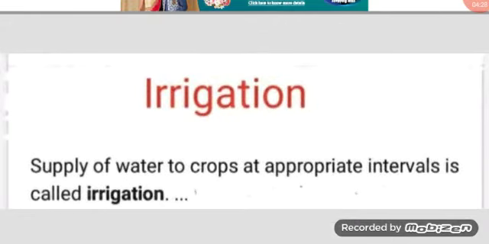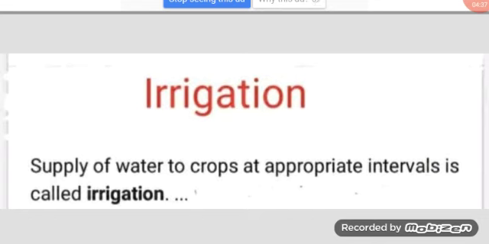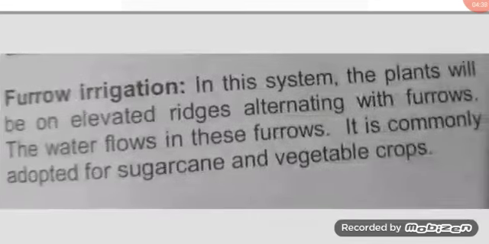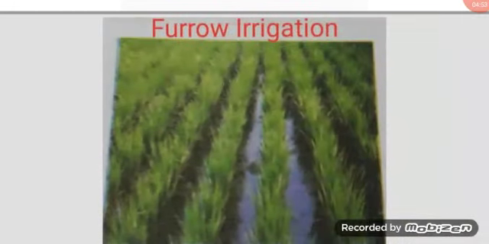Next one is irrigation. Supply of water to crops at appropriate intervals is called irrigation. Now let us see some types of irrigation. First one is furrow irrigation. In this system, the plants are on elevated ridges alternating with furrows. The water flows in these furrows. It is commonly adopted for sugarcane and vegetable crops.